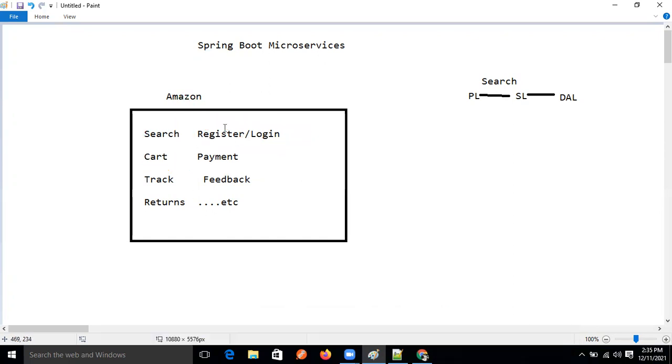Combining multiple services together in a single application is nothing but a monolithic application. Correct, guys?